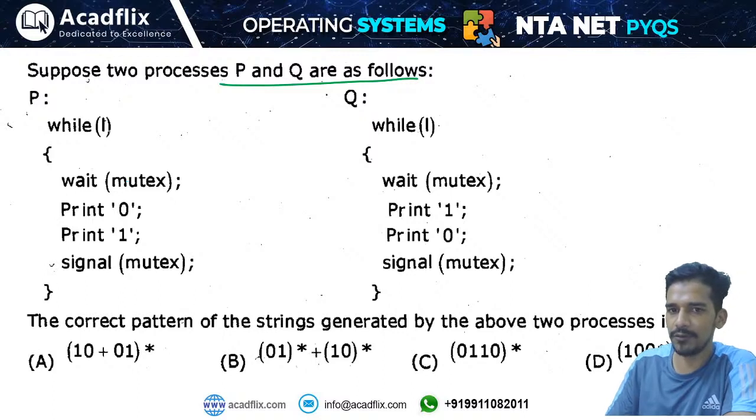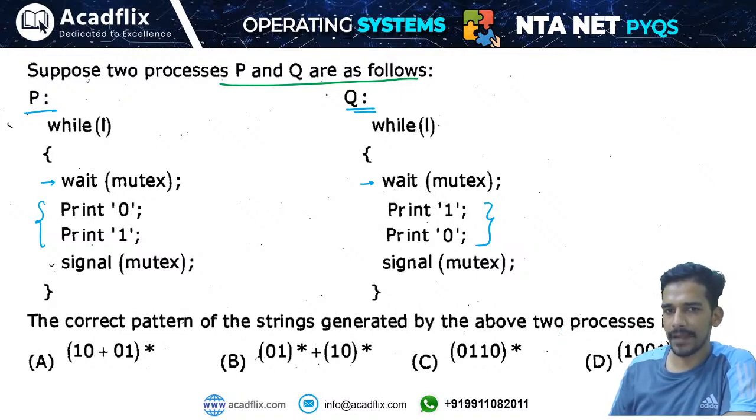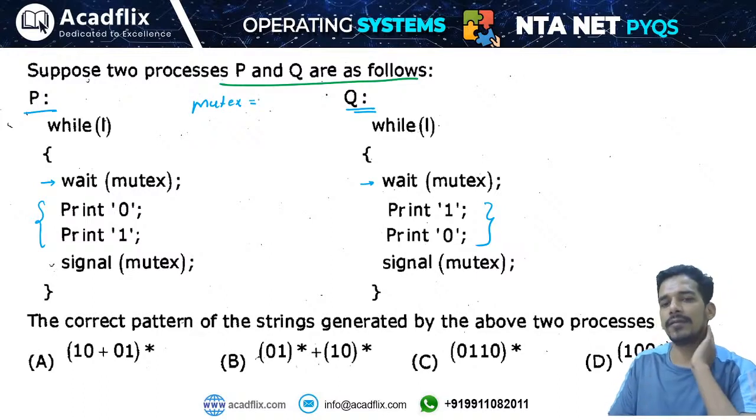So for example, we have two processes, process P and process Q, and we have a semaphore mutex. This is applying the wait operation on the mutex and this is applying the wait operation on the mutex. Then you are printing 0 and then 1, and this is printing 1 and 0. Okay, the correct pattern of the strings generated by the above two processes is what? Initially the value of mutex is not given in this question. Okay, mutex is not given, so we can take the value of mutex equal to, let us say, 1.